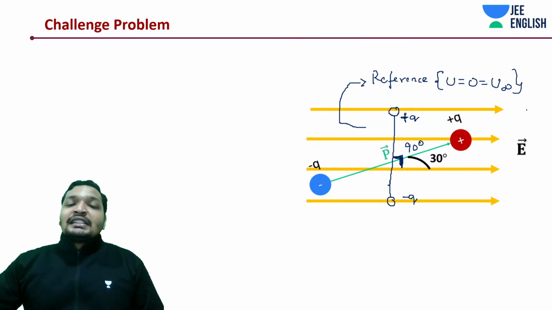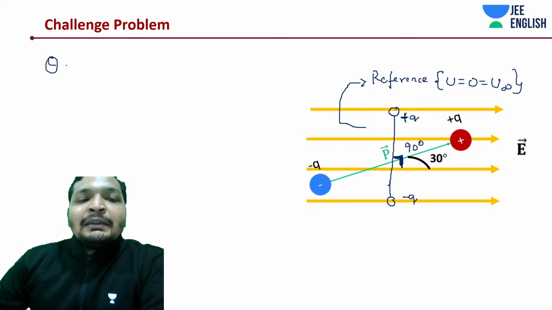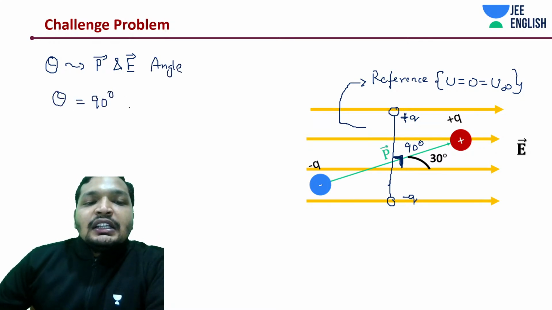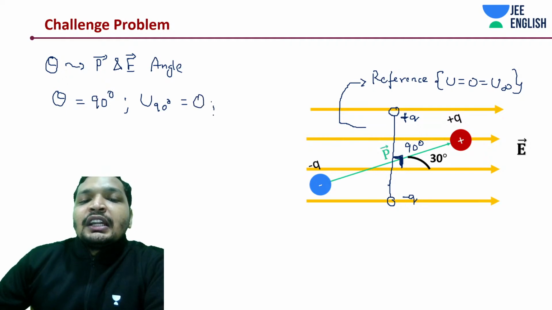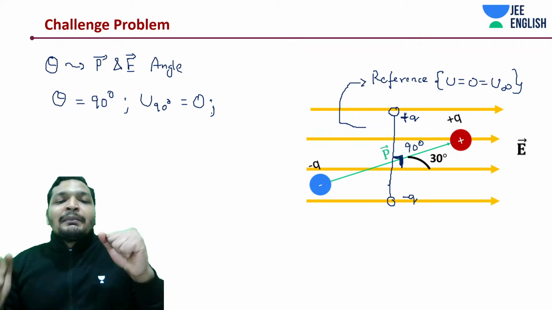Okay, so when theta is equal to 90 degrees, the angle between dipole moment and electric field, we say that potential energy is going to be 0 at that position. So it is as if you are bringing something from 90 degrees to some angle.